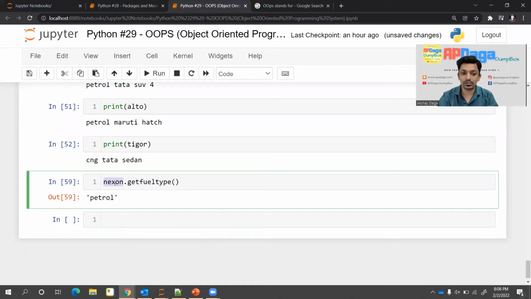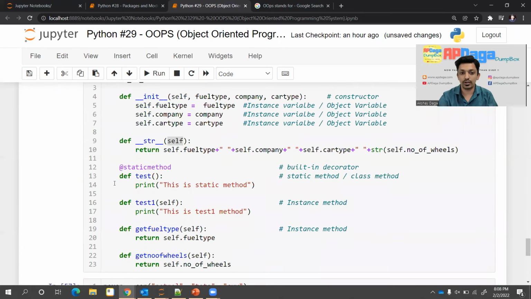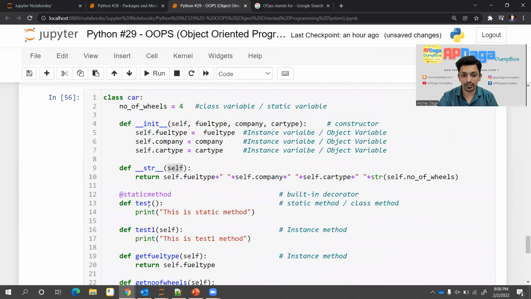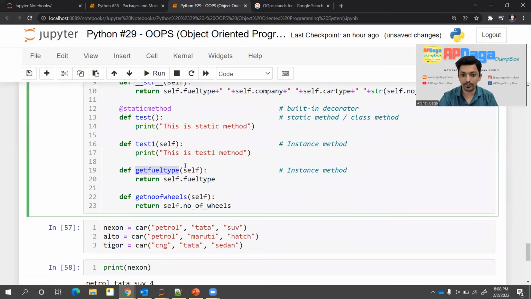So the pointer to this Nexon is passed by default and stored in the first parameter, which is self. In this function get field type, there is one parameter, self, and the pointer to the Nexon object was passed to this self.